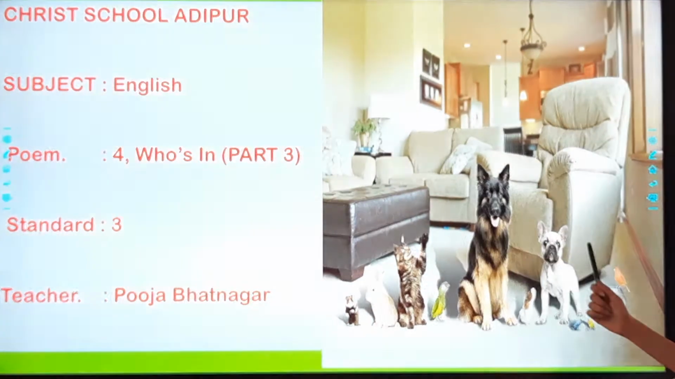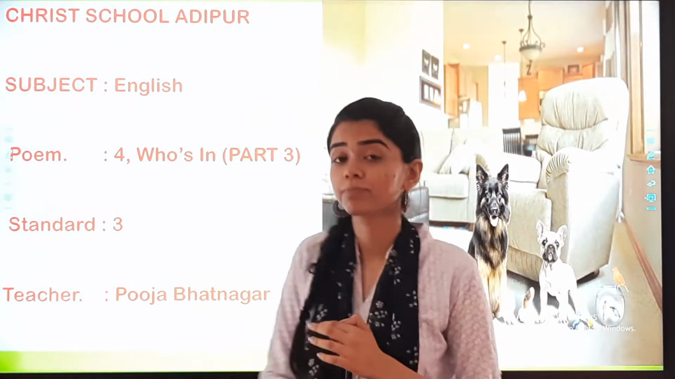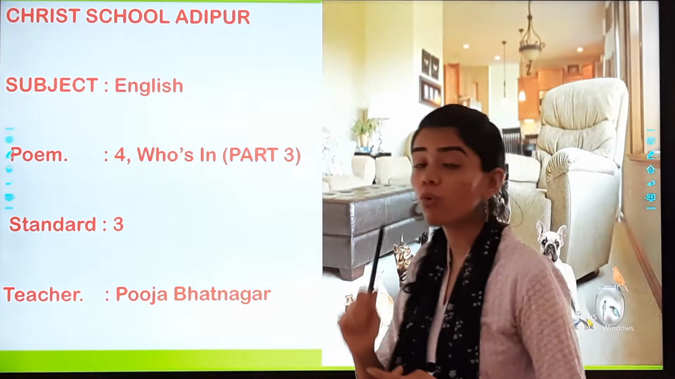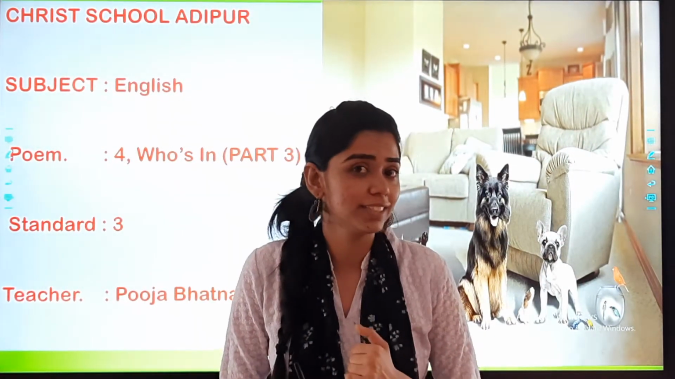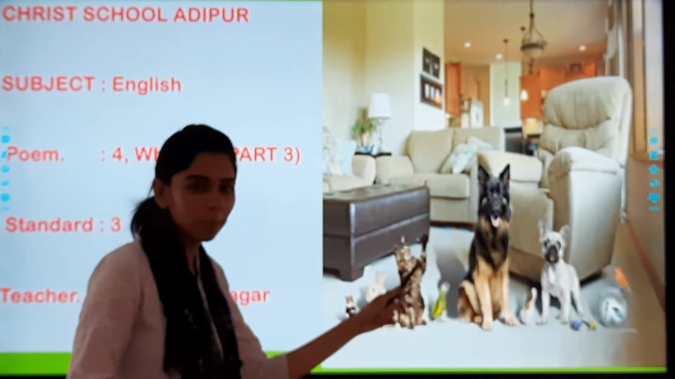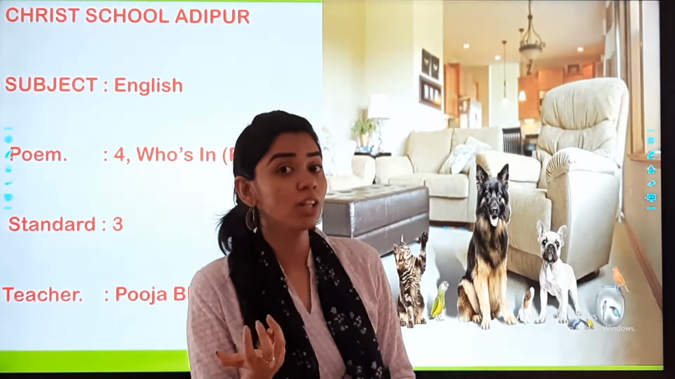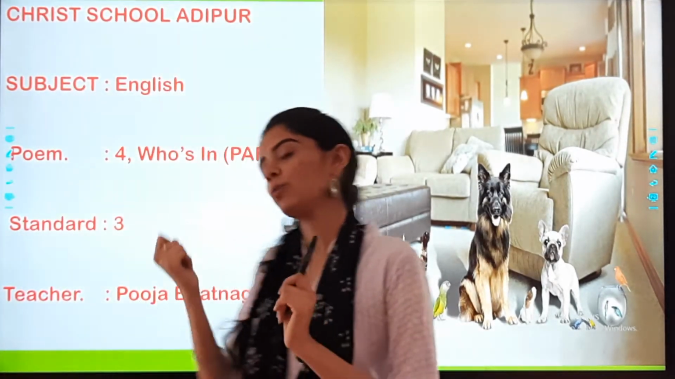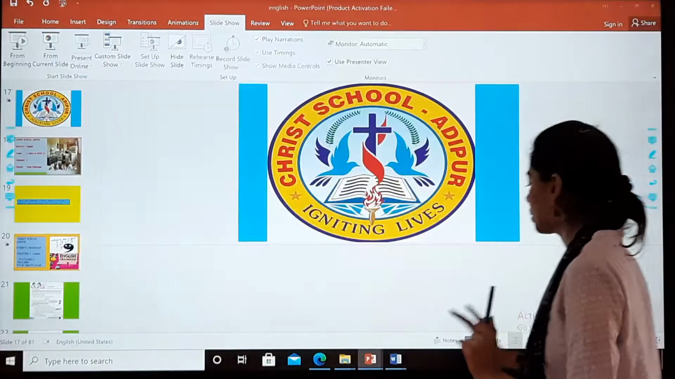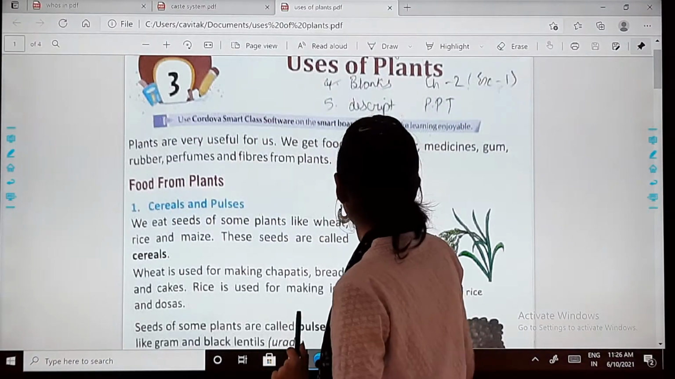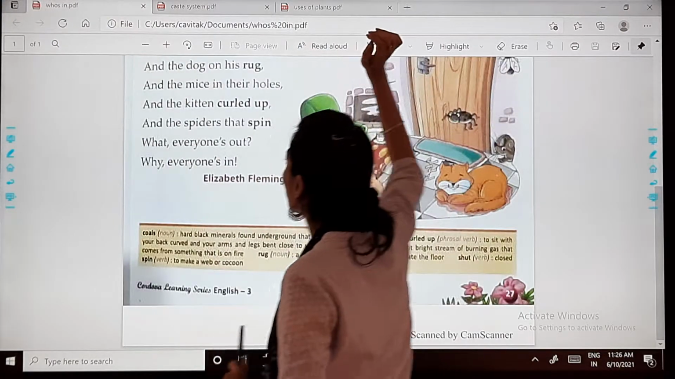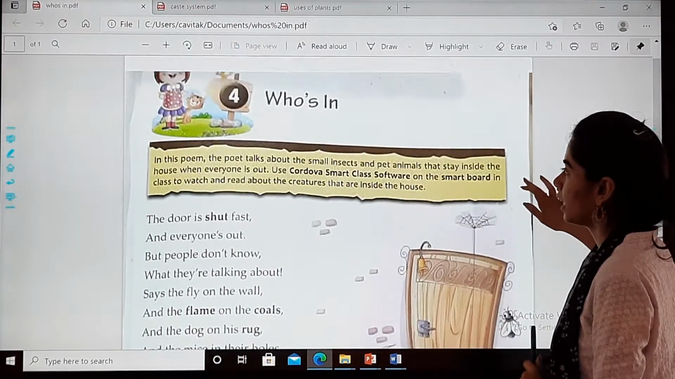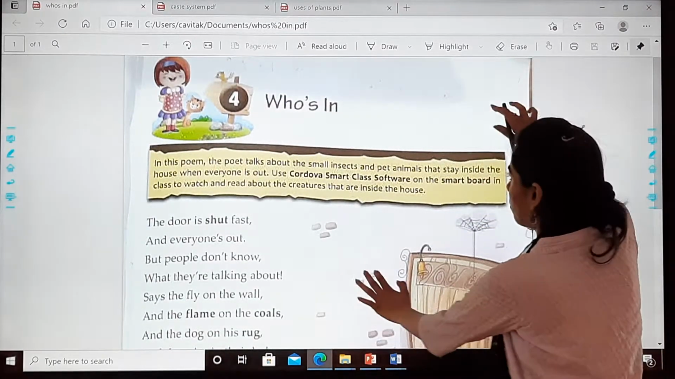And look at the picture. Remember, in the last class we studied poem number 4, Who's In, right? If you look at the picture, you will be able to recall what the poem was about. So now we will again revise poem number 4, Who's In. Take out your textbook, and this is your poem, poem number 4.